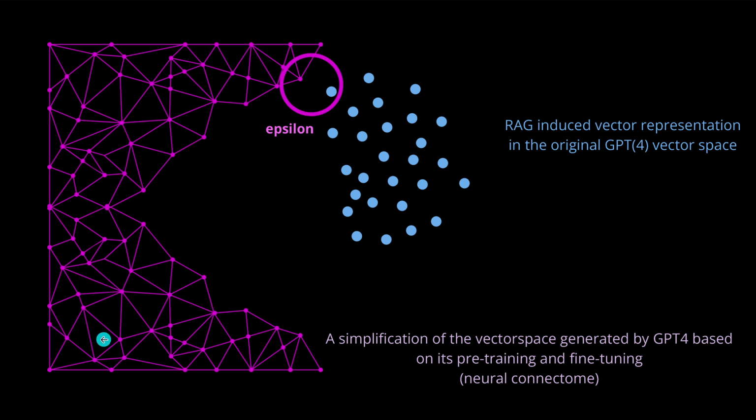Our GPT-4 has been pre-trained, fine-tuned, optimized. We have some reinforcement learning. So all its weights have been trained, adapted, optimized. So there's now a connectome where the knowledge is connected, like connected brain cells in the human analogon.